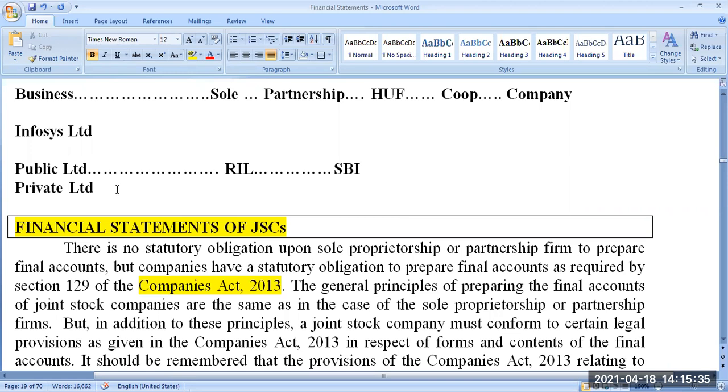Shares are freely transferable means public limited. Shares are not freely transferable means private limited. Is it clear, sir? Clear, Professor. Thank you. Yeah, one who's asked first. For further clarification, please refer to the MCA website, Ministry of Corporate Affairs. We have a lot of information on that.